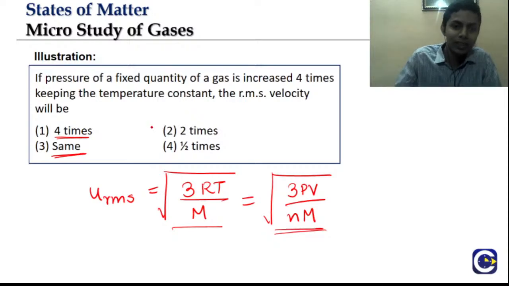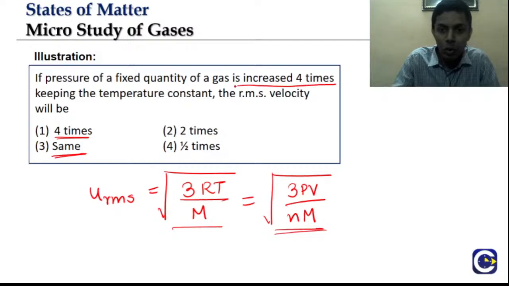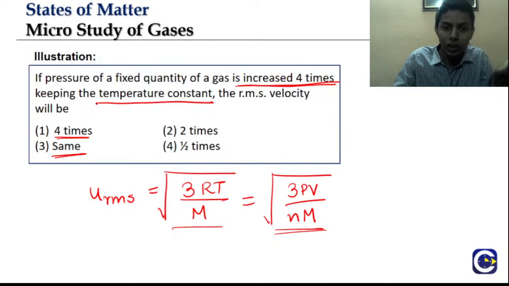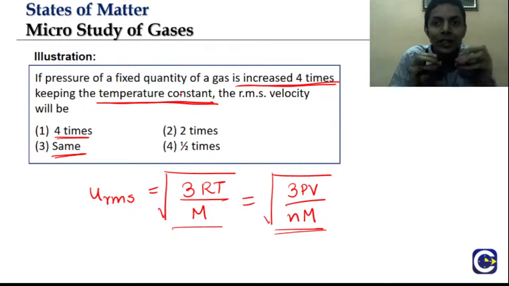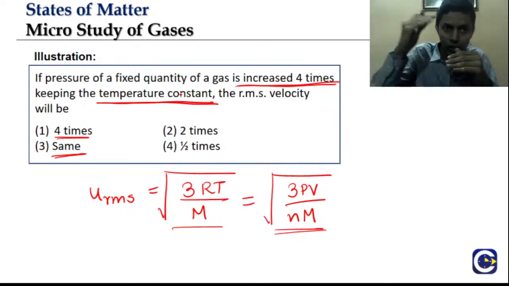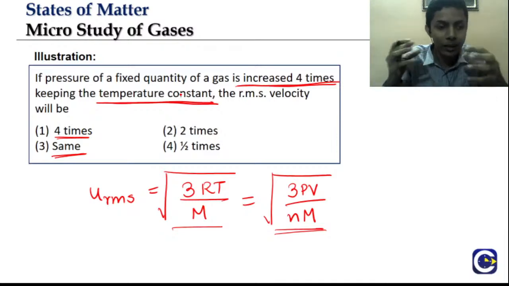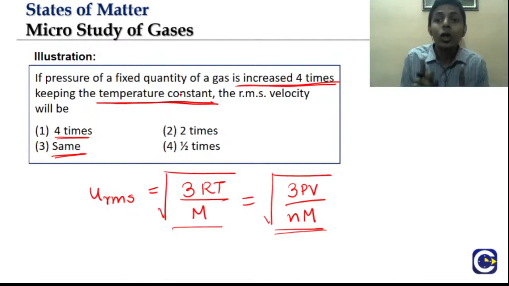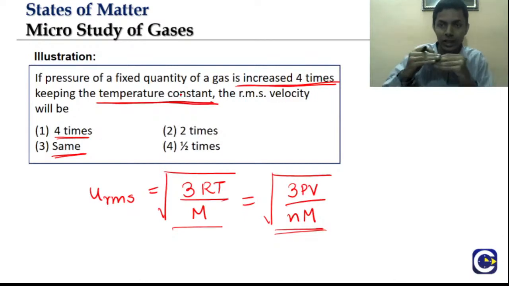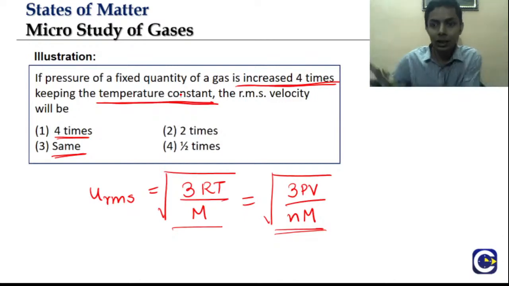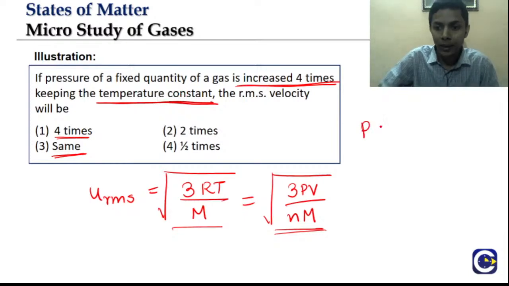If you read the question, it says if pressure of a fixed quantity of gas is increased 4 times, keeping temperature constant. That is the key thing over here. So you are increasing pressure and maintaining temperature constant. What does that mean? Yes, volume has to change. When you are increasing pressure, keeping temperature constant, it will follow Boyle's law. Pressure is inversely proportional to volume.